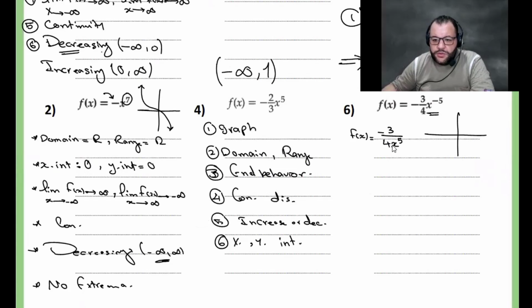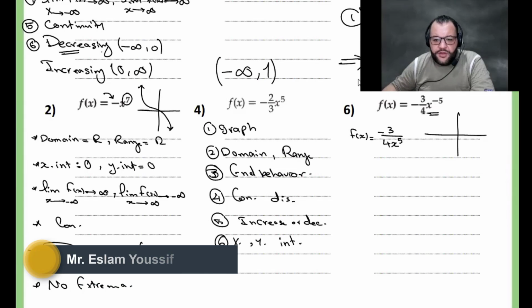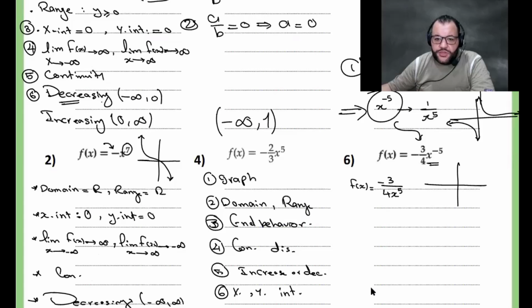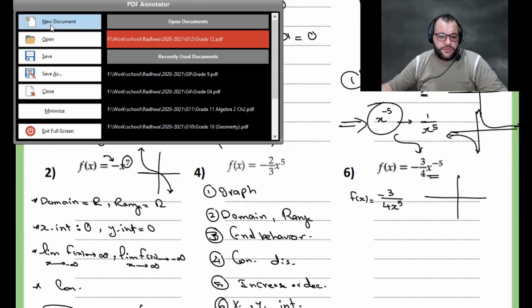It would be like 2 lines on opposite sides. For the reciprocal function, you have 1 over x to the power n. Now we have 2 cases. I'll explain this one on a new page.